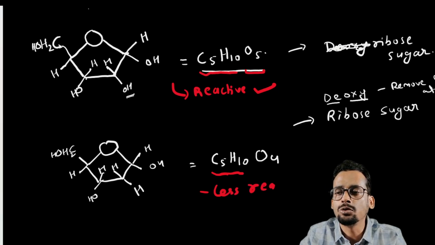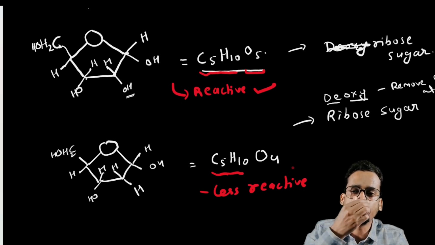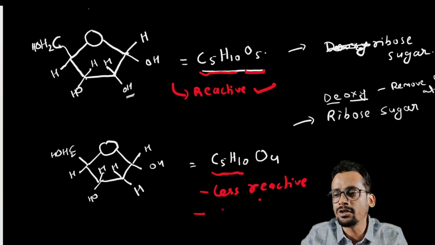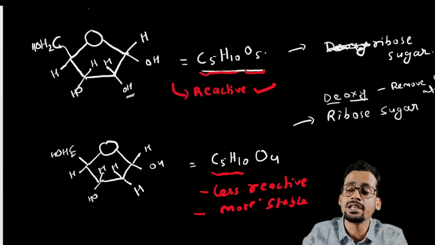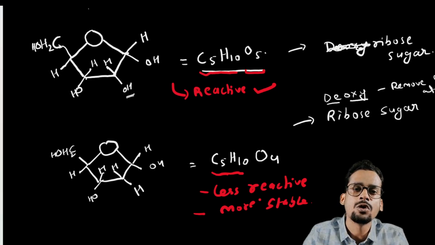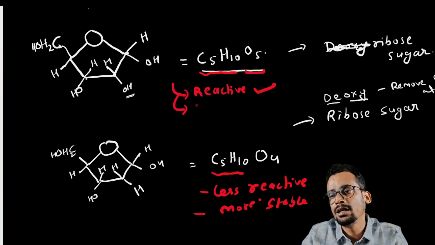Now you also know, the more reactive a compound or molecule is, the less stable it will be. So this is less reactive, so it will be more stable. Here you can see the DNA sugar is more stable. That's why DNA is overall more stable than RNA. Now here this will be less stable.